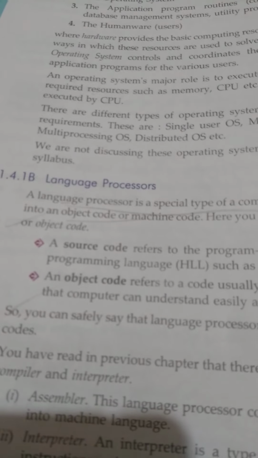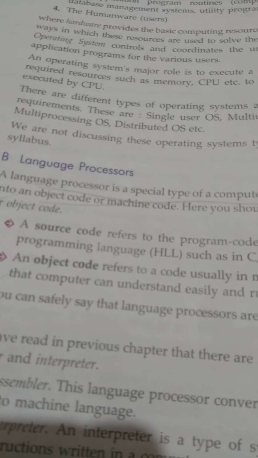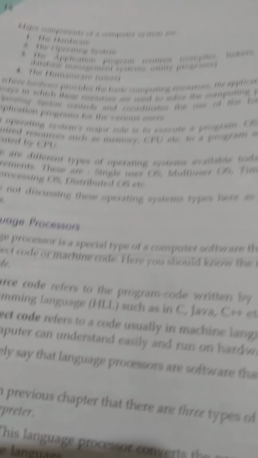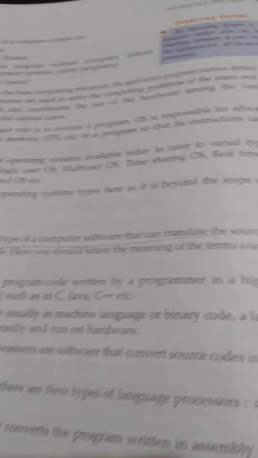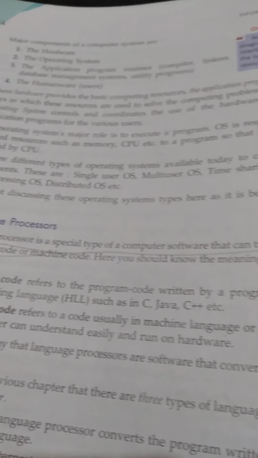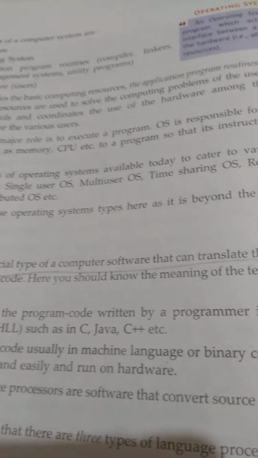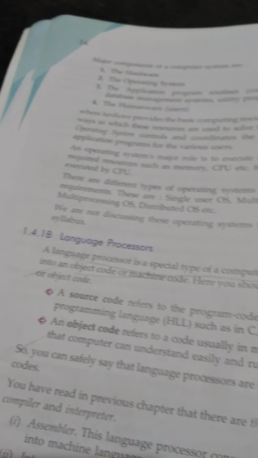Now comes the language processor. A language processor is a special type of computer software that can translate the source code into object code. The source code means like your C, C++, Java and Python even, it comes in the language processor. So source code means where the user is writing the coding. Like if you are working in C language, its source code will be from the C software. Same way, if you are working in Python, your source code will be Python.